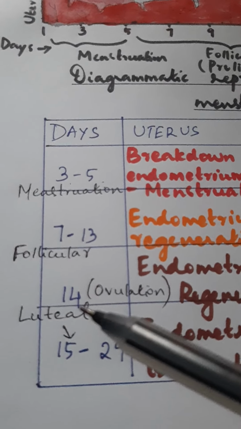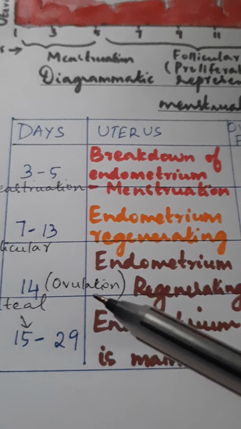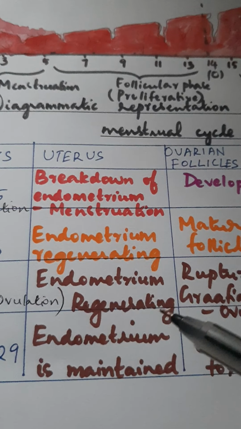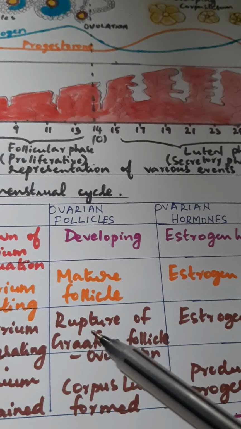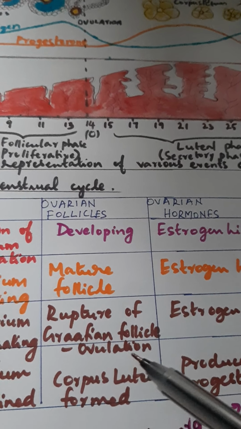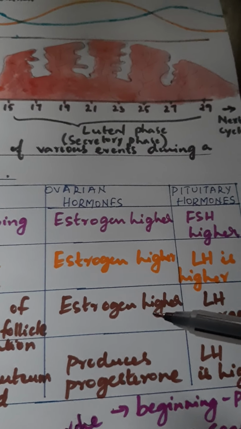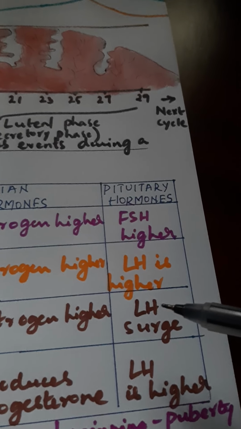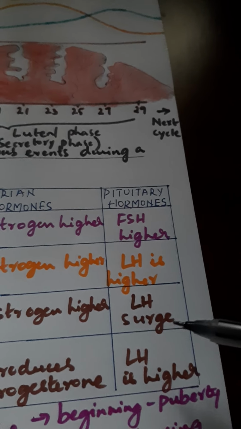The next is the ovulation day. 14th day is regarded to be the ovulation day if it is a 28-day menstrual cycle. Then the uterus, endometrium lining regenerating during the 14th day, and what is seen on the 14th day is rupture of the Graafian follicle to release secondary oocyte. The process is called ovulation. So, this is what takes place during 14th day in the ovary. And the hormones, estrogen level will be higher. Pituitary hormones, there is an LH surge. It is because of the luteinizing hormone surge, means highest amount, that is why the Graafian follicle ruptured.